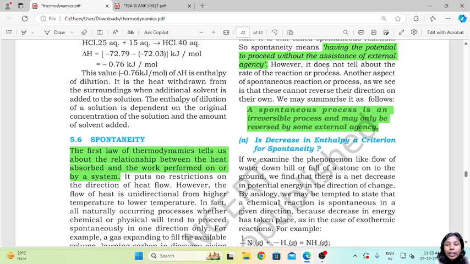Okay, so that is one limitation. Another aspect of spontaneous reactions or processes is that they cannot reverse their direction on their own. So this is what we spoke about, right? It is unidirectional. It will go in only one direction. Until and unless you forcefully change its direction, it will not change. Otherwise, it will continue to move forward in that one direction only.